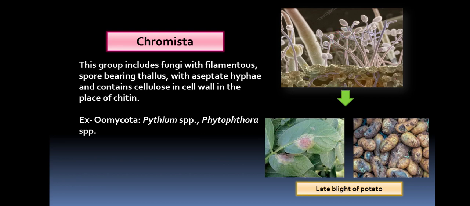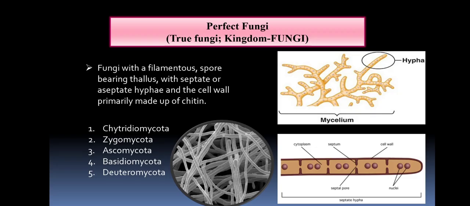So we have discussed the fungi-like group, okay, fungi-like organisms which include the protozoa and Chromista. These are fungi-like organisms, not the true fungi. They lack some characteristics of true fungi. So next, let's discuss the perfect fungi or true fungi.